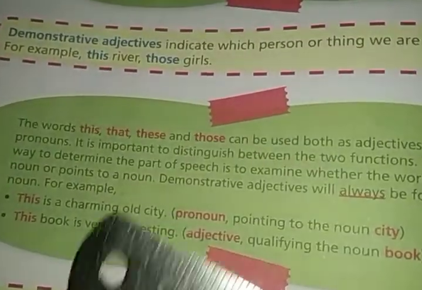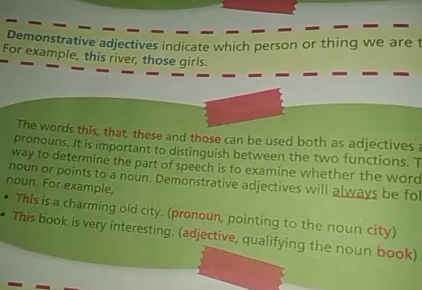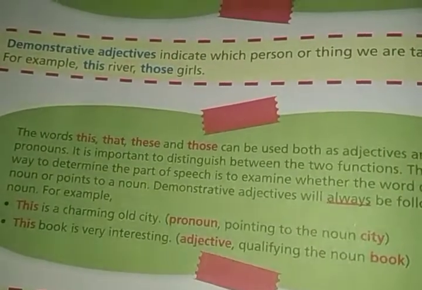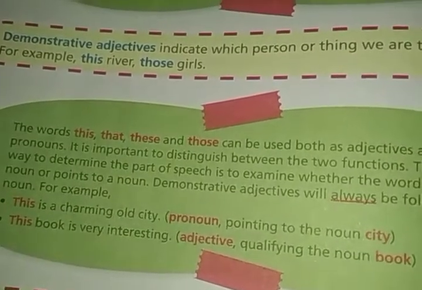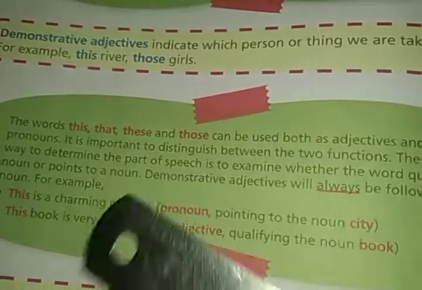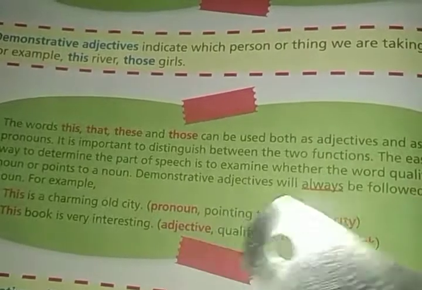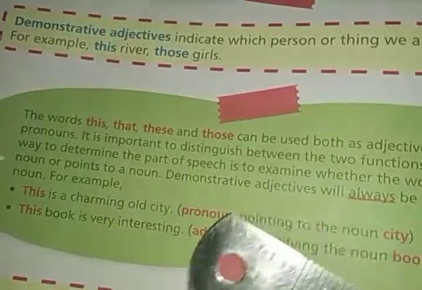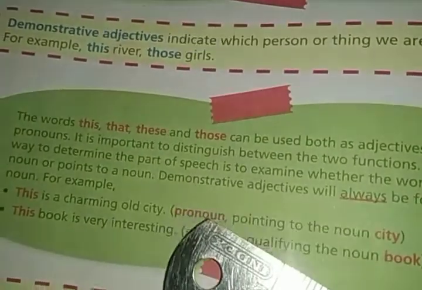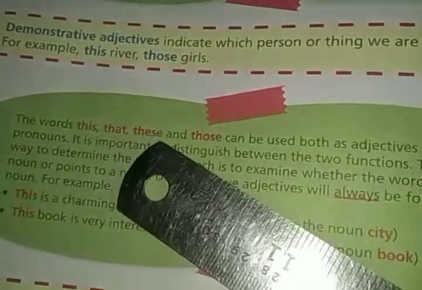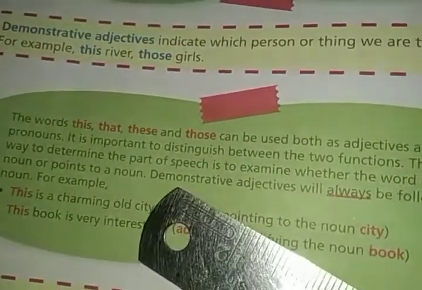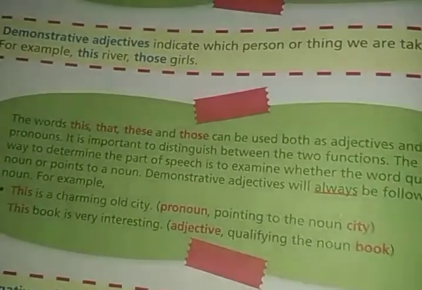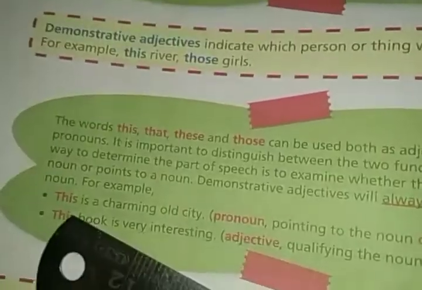How will you understand? You will have to look and understand whether these words are used to describe the noun or point to a noun. Like, you will get clear. A demonstrative adjective will always be followed by a noun. Okay, so this is a trick to understand. When this, that, these and those are being used as a demonstrative adjective, then you will find a noun just after the adjective.